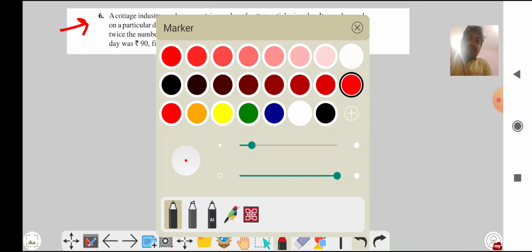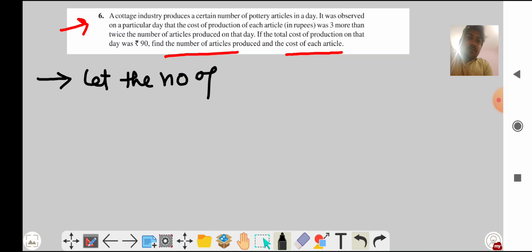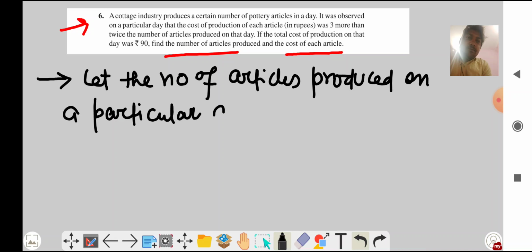So see, I am going for the solution part. Let the number of articles produced on a particular day be x.